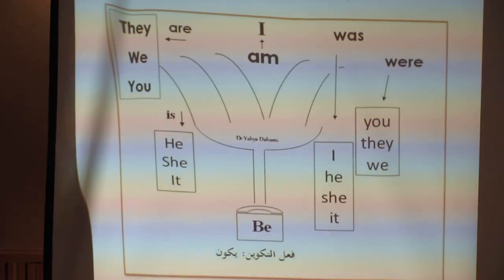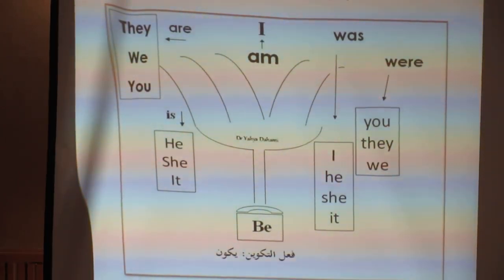The verb is derived to three parts. Am, is, and are. Am, always we know, but sometimes we don't understand. I am, we say ana. I am, ana. So I am, and am is the verb. Be, akun, yakun. Okay. So I goes with am.